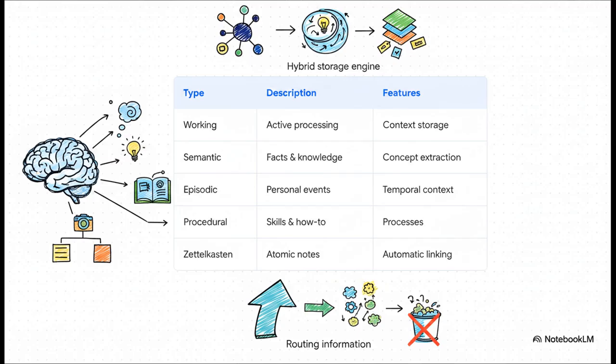It's actually kind of wild. It practically mirrors the human brain's functional taxonomy. You've got working memory for immediate active processing, semantic memory for timeless facts, episodic memory for your personal narrative experiences, procedural memory for how-to skills, and a Zettelkasten memory for interconnected atomic ideas. By routing information to the right subsystem, the AI isn't just dumping text into a database anymore. It's functionally organizing knowledge exactly like we do.